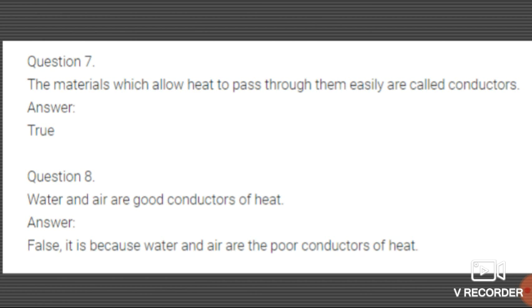Now the next question, water and air are good conductors of heat. See students, what are the good conductors of heat? Water and air, is it true or false? We have just seen that water and air are poor conductors of heat. So it is a false statement.